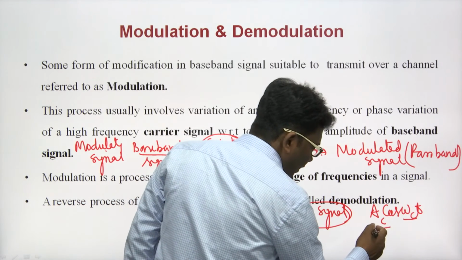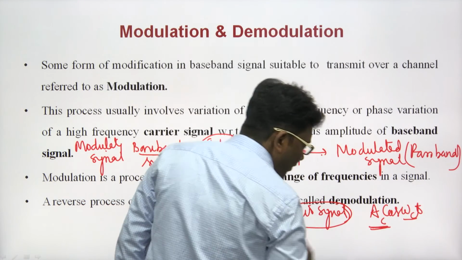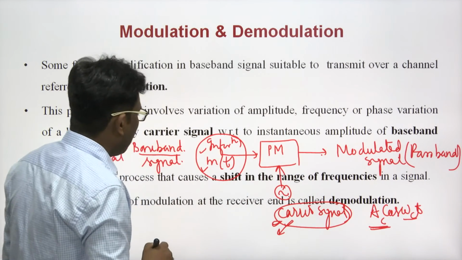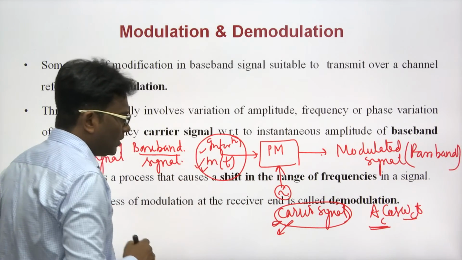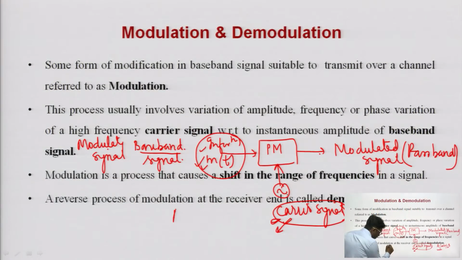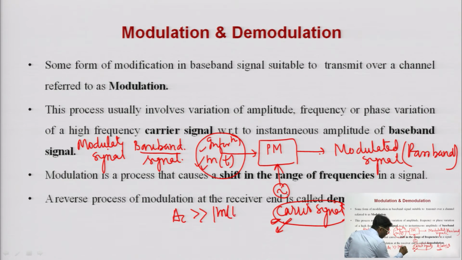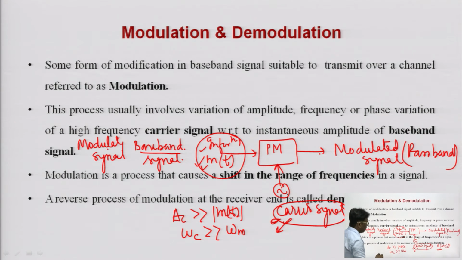We have to take the condition that the amplitude of the carrier signal Ac must be greater than the amplitude of the modulating signal. Means for the modulation process, Ac must be much greater than the maximum amplitude of the m(t) signal. Also, the carrier frequency must be much greater than the maximum frequency component omega m contained by the information m(t).